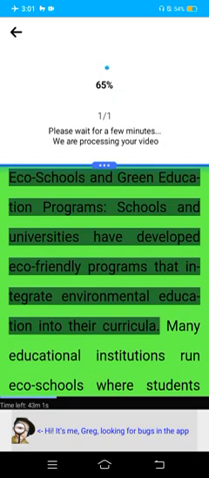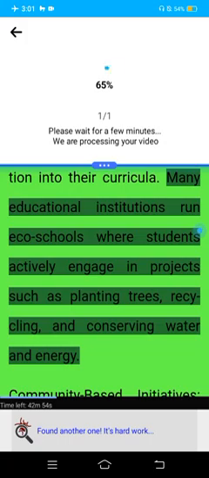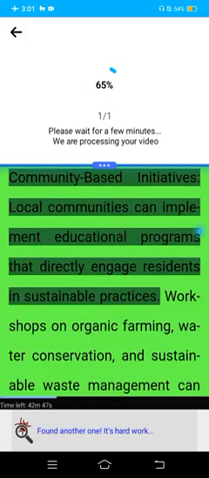Eco-schools and green education programs. Schools and universities have developed eco-friendly programs that integrate environmental education into their curricula. Many educational institutions run eco-schools where students actively engage in projects such as planting trees, recycling, and conserving water and energy. Community-based initiatives. Local communities can implement educational programs that directly engage residents in sustainable practices.